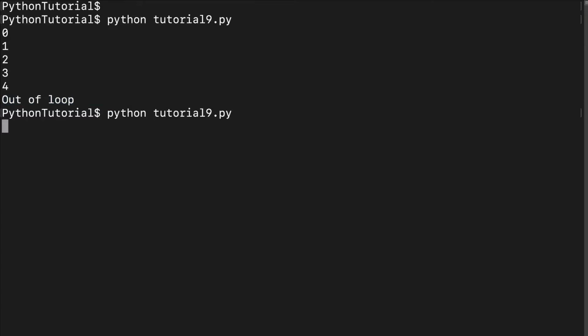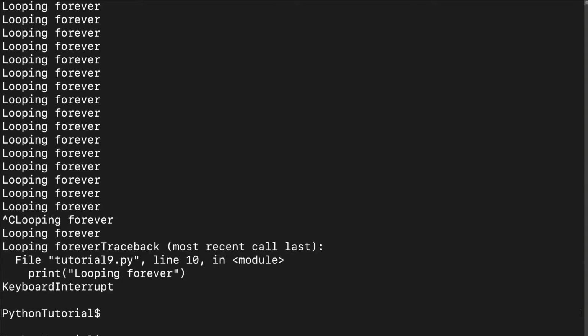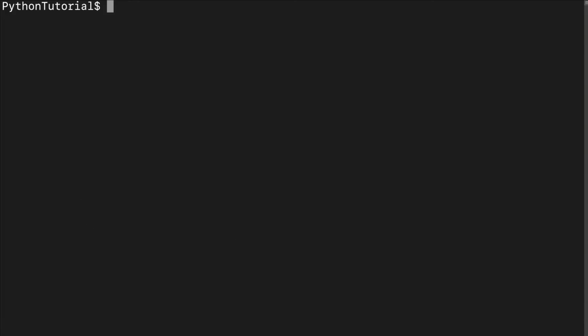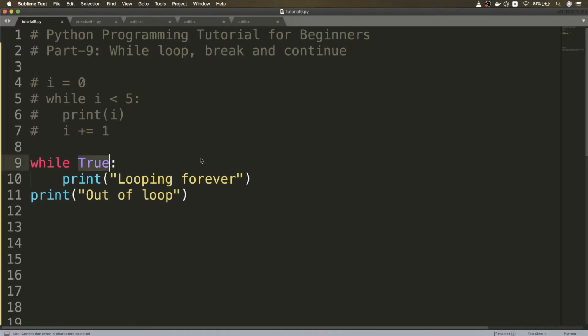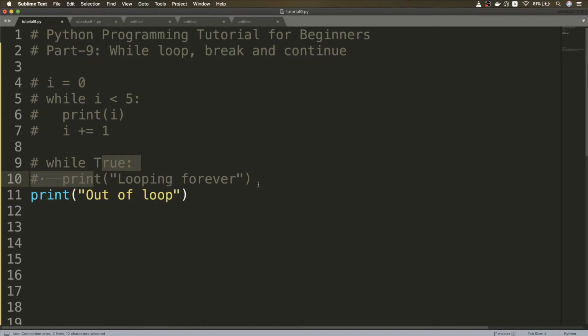So let's run this. And you see this is printing looping forever, like forever. And to come out of this, you have to basically terminate the program using Control C, which raises an exception, and now we are out of the loop. So this is something to note. Basically this kind of programming we will use shortly and in our exercise also, so just to note that.